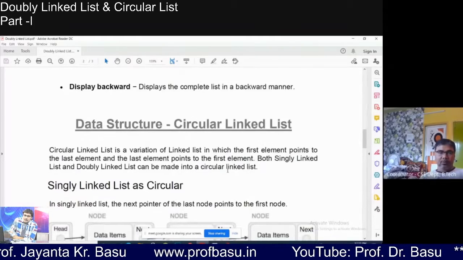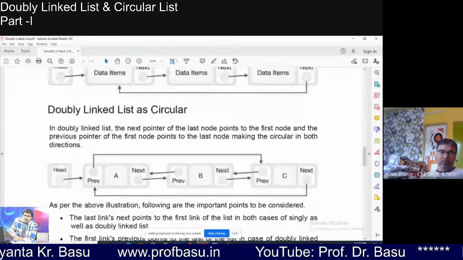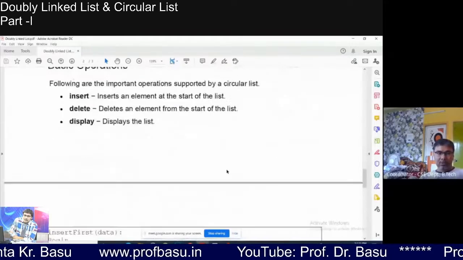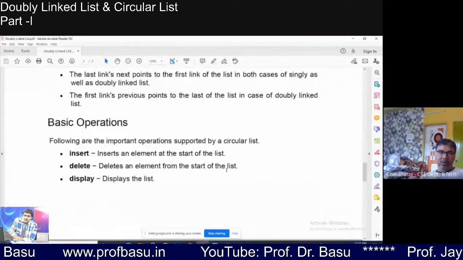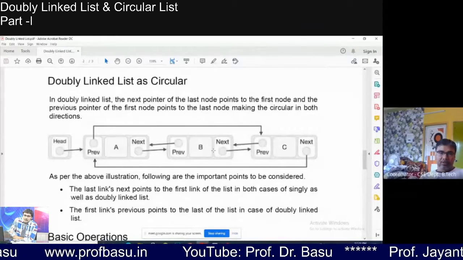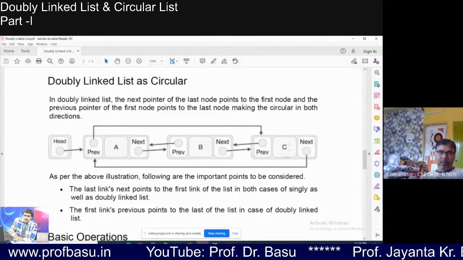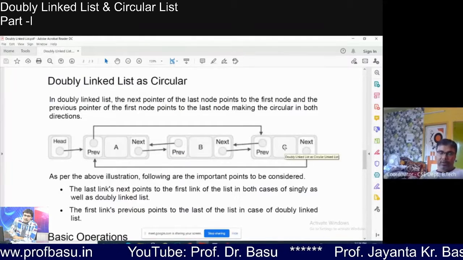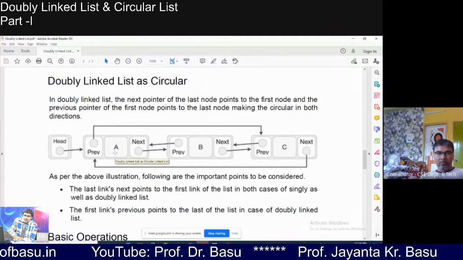Anyways, for the doubly linked list, what I discussed, you have understood. There is another additional feature, that is the doubly circular list. In a doubly circular list, we can do anything. Let's say you have reached the end of the list, the last node, and you are supposed to move to the first node.